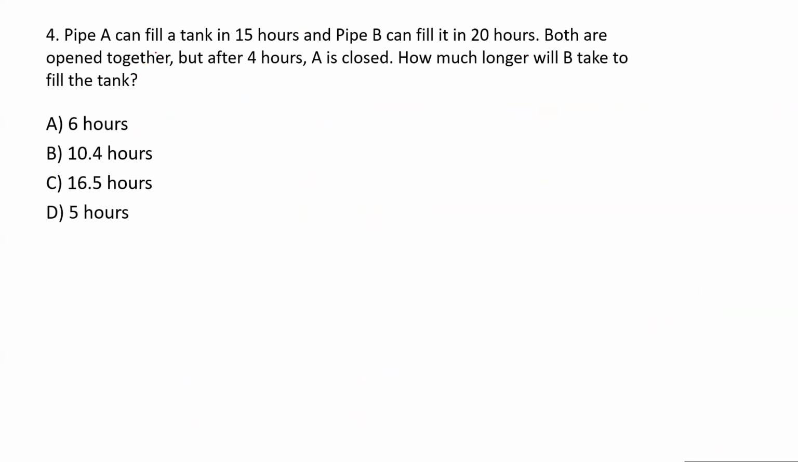Pipe A can fill a tank in 15 hours, and pipe B can fill it in 20 hours. So two pipes are given. One can fill in 15 hours, another can fill in 20 hours. Since time is given, you can compute the filling rate, right? Now, what next? It is given that both are opened together, but after 4 hours, A is closed.